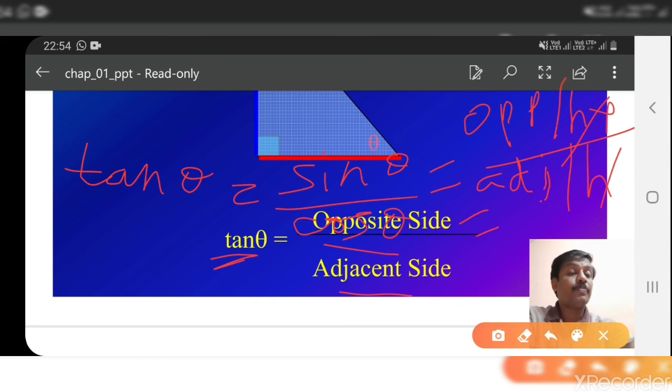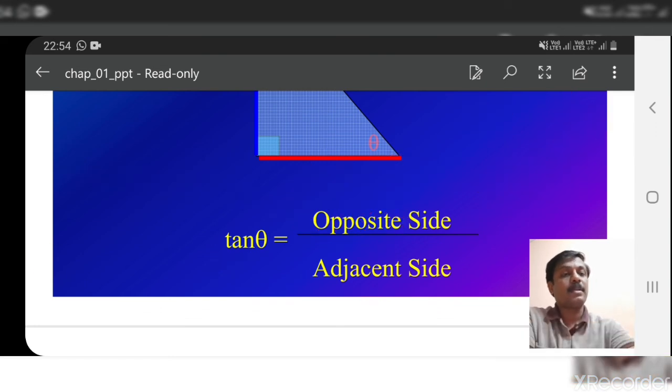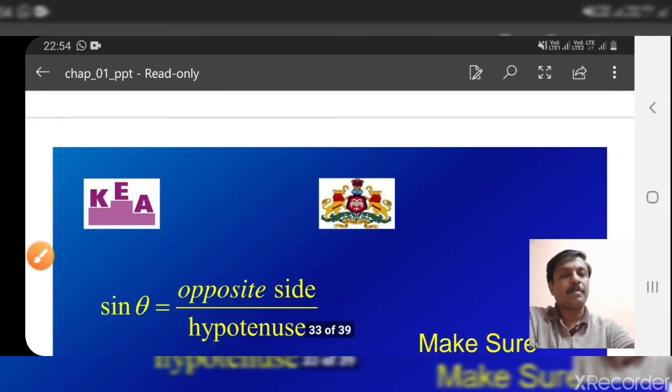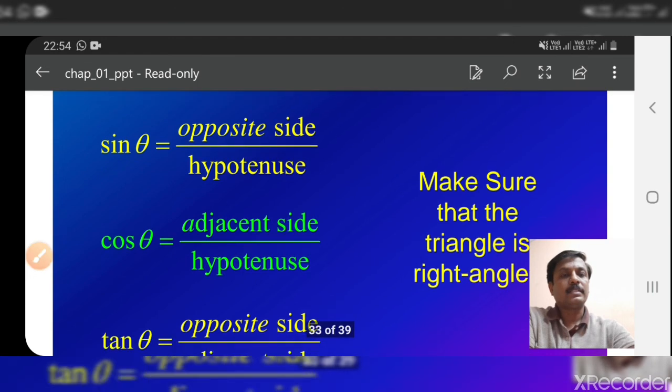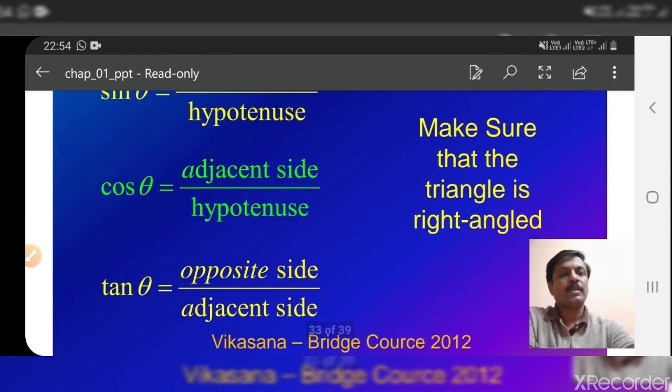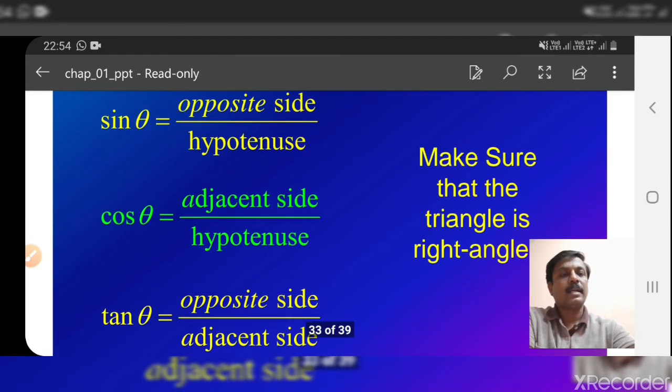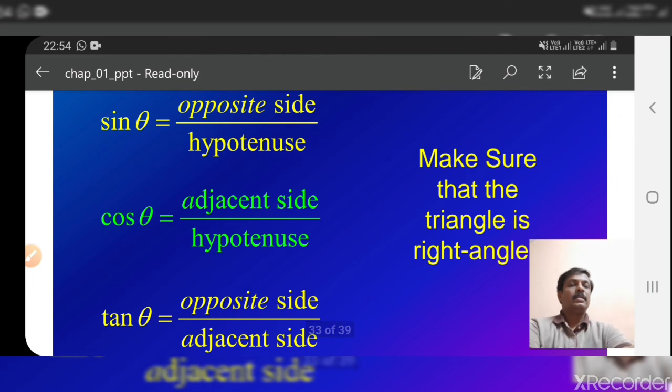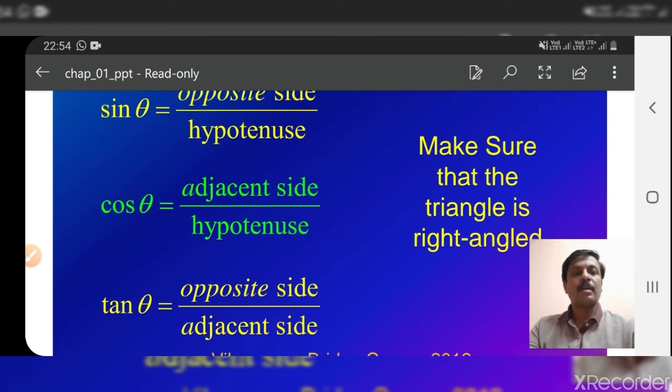As I told you, there are three more trigonometric functions coming next. See, sin, cos and tan theta. Make sure that triangle is right angled. See, these functions or trigonometric ratios are applicable only and only for right angled triangle. Okay.